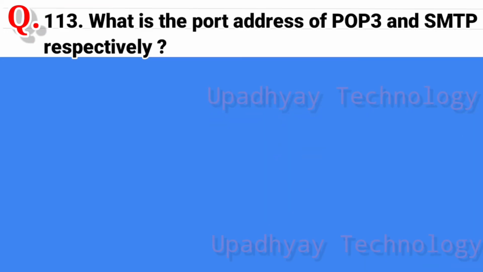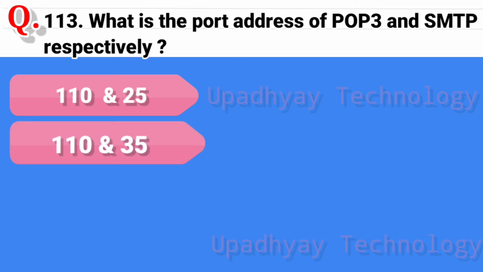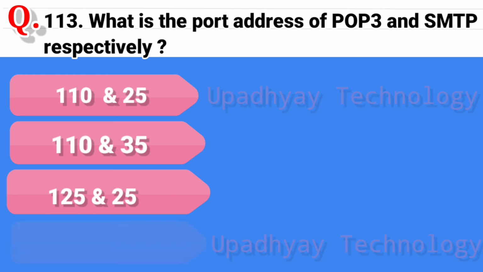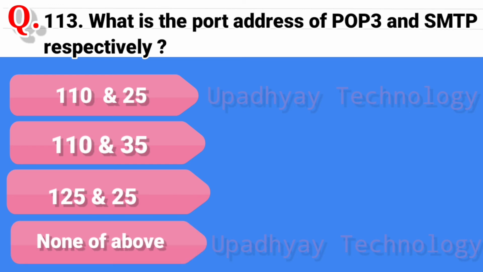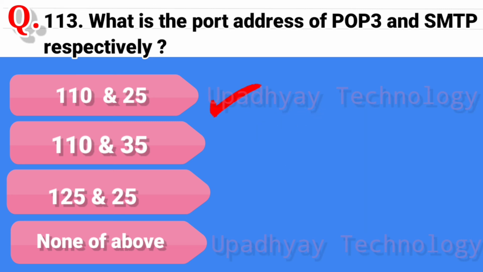Question 113. What is the port address of POP, Post Office Protocol, and SMTP, Simple Mail Transfer Protocol, respectively? And the options are 110 and 25. Second option is 110 and 35. Third option is 125 and 25. And the last option is none of above. And the correct answer is 110 and 25.